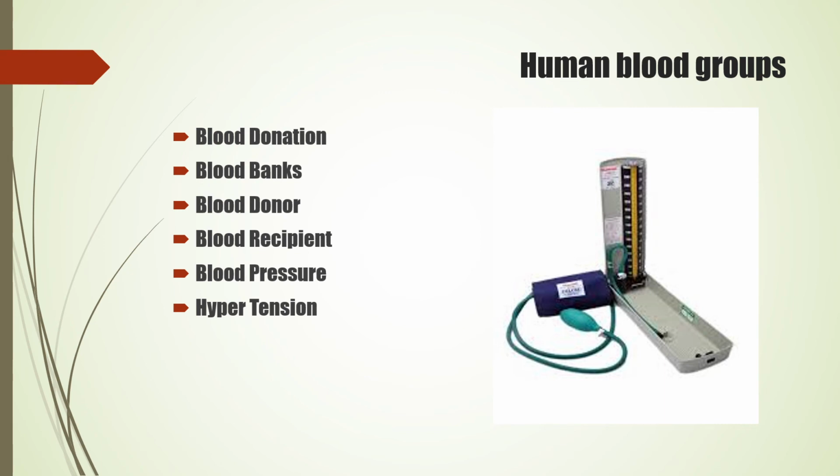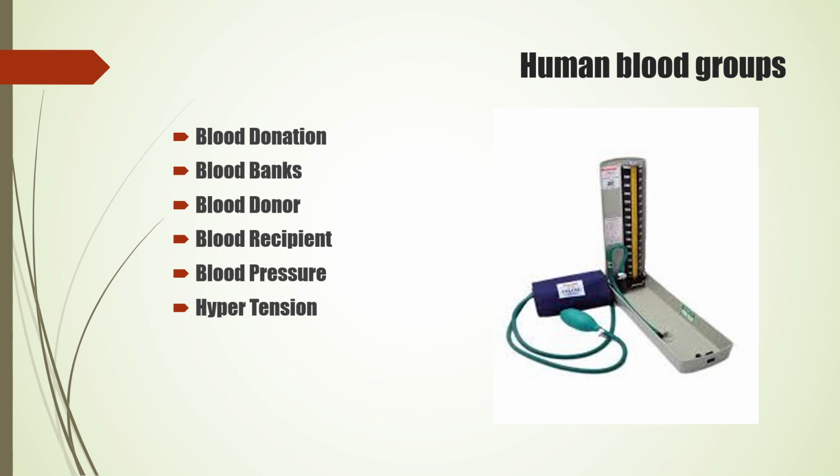Pressure recorded during the contraction of the heart is called systolic pressure, and that recorded during the relaxation is called diastolic pressure. Blood pressure of a healthy person is 120/80 mm to 139/89 mm of Hg. Hg is mercury. It is measured with the help of an instrument known as a manometer. This instrument, which is shown in the slide here, you must have seen in the clinics.